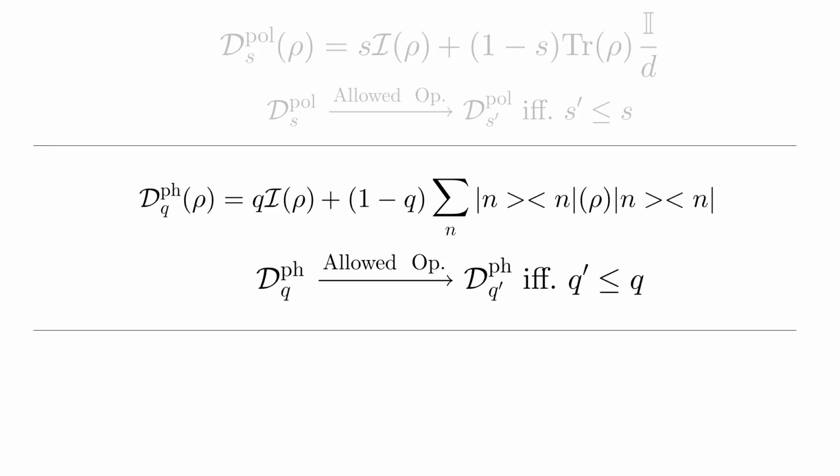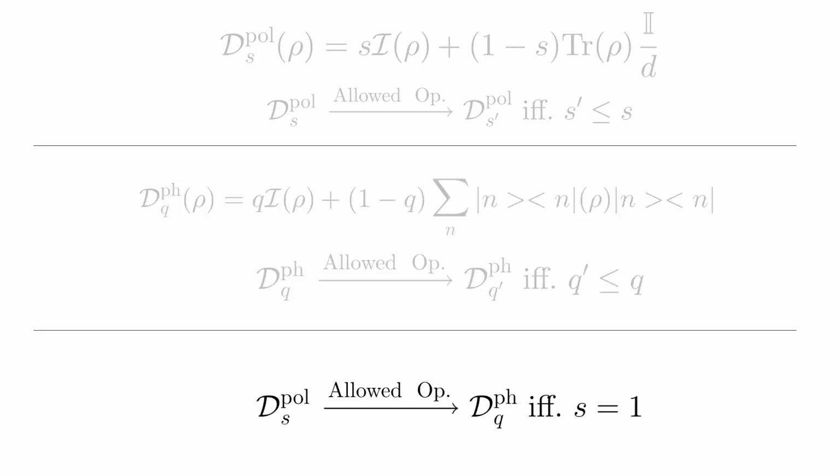Again, this makes sense. If I'm decreasing this parameter S, I'm decreasing the purity of the output or the amount of informational non-equilibrium in the output. And then if I want to go from a depolarizing channel to a dephasing channel, I find this is only possible if S is equal to 1, which means that this depolarizing channel is essentially just the identity, so it's in no sense depolarizing. So I say that no allowed operation exists between a depolarizing channel and dephasing channel.